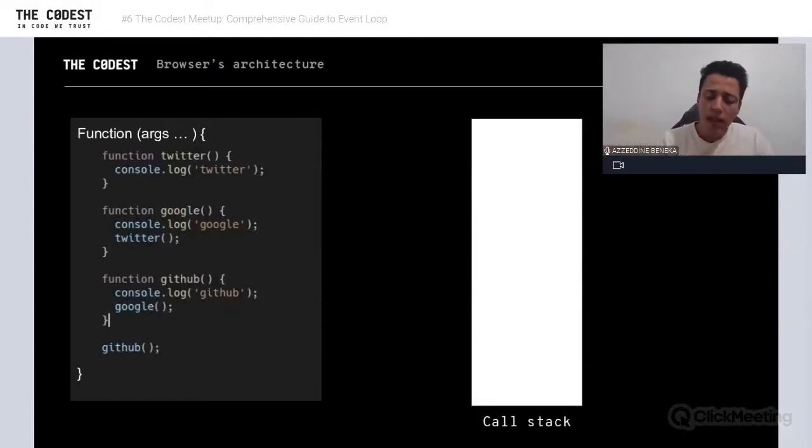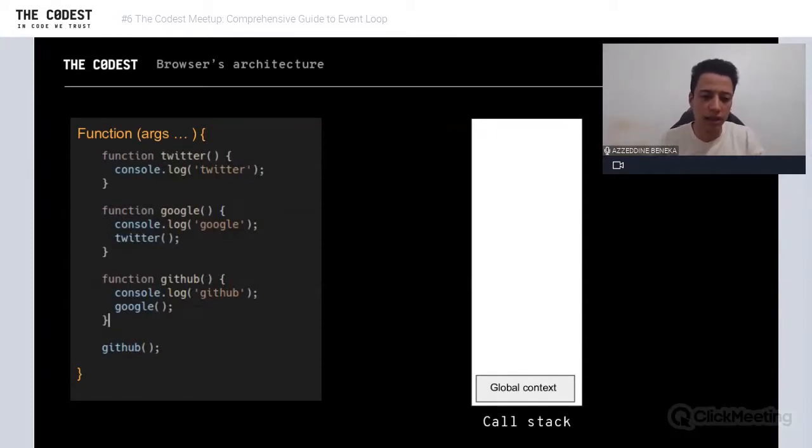But for now, you have to put one thing in your mind: every function call creates a new frame in the call stack, which helps the program track the context where we are. For example, if you execute this function, we have a global context, and executing this will lead to a new frame in the call stack. We have the global stack, which means we are in the global context. We can access variables, access anything.